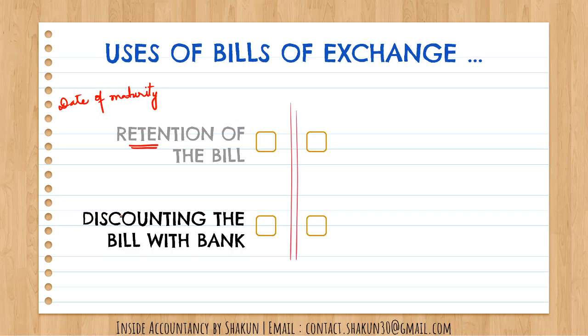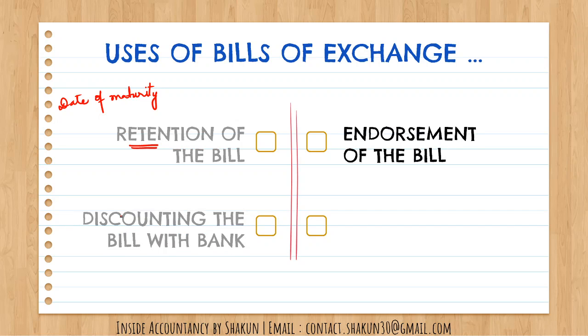So it serves as a source of finance for the drawer, as he can discount the bill with the bank and receive the money in return. Now on the due date, on the date of maturity, the drawee is going to make the payment to the bank.